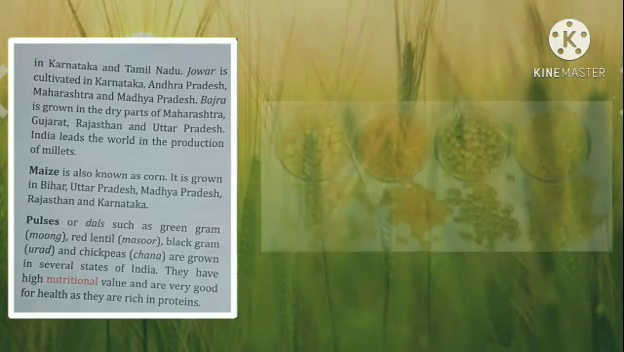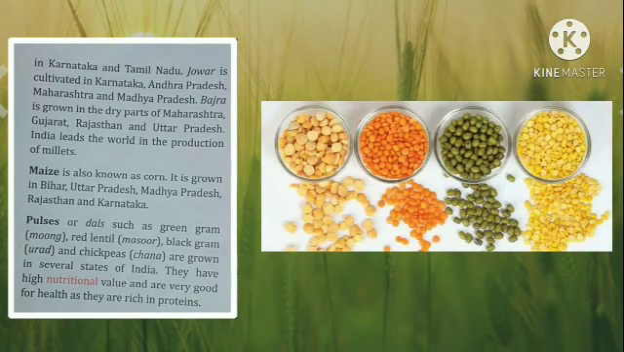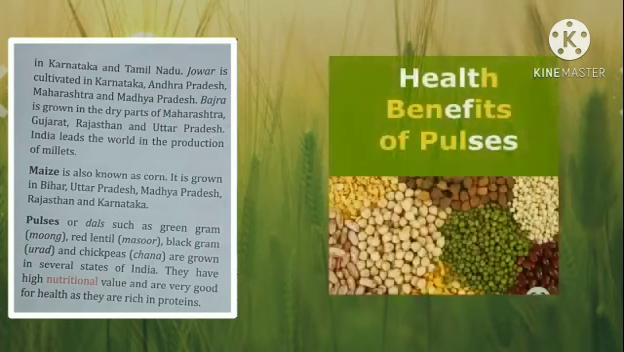Now the next is pulses or dals such as green gram, that is moong dal, lentil, that is masoor dal, black gram, that is urad dal and chickpeas, that is chana dal. So they are grown in several states of India. They have high nutritional value and are very good for health as they are rich in proteins. Nutritional means they are very much rich in vitamins and minerals. So they are very important for us. So these are some of the food crops.